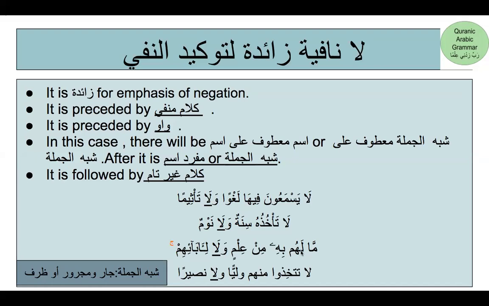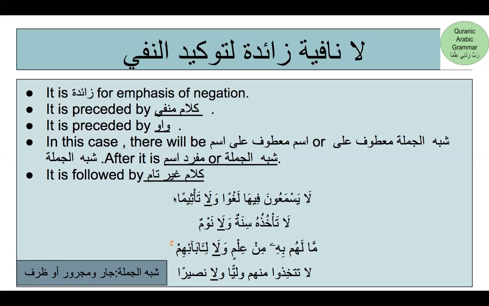So notice here lahum shibhul jumla, li abaihim shibhul jumla, waliyan mufrad ism, nasiran mufrad ism. So around this la, you will notice that there is either an ism matuf ala ism or shibhul jumla matuf ala shibhul jumla.